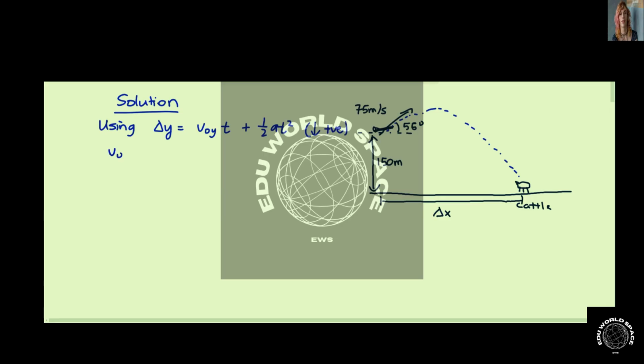So v naught y will be negative 75 sine 55 degrees, delta y will be 150 meters, and a is g, equal to 9.80 meters per second squared. We are going to solve for t.